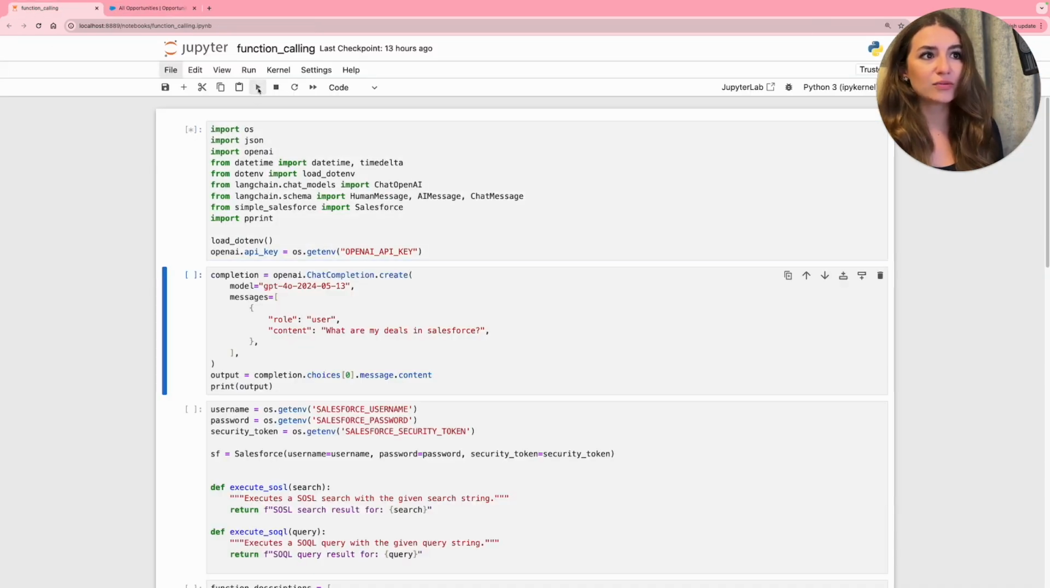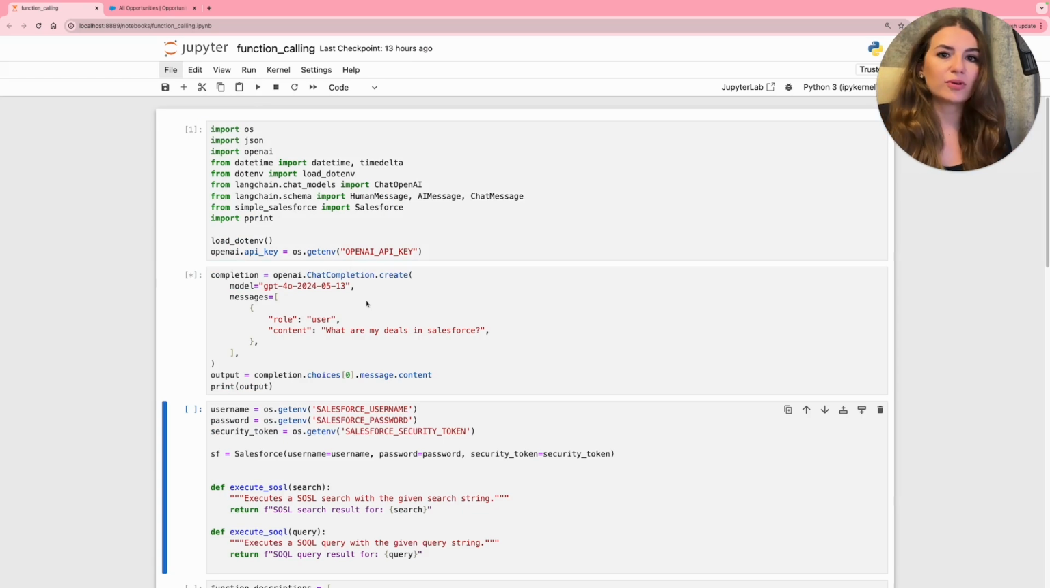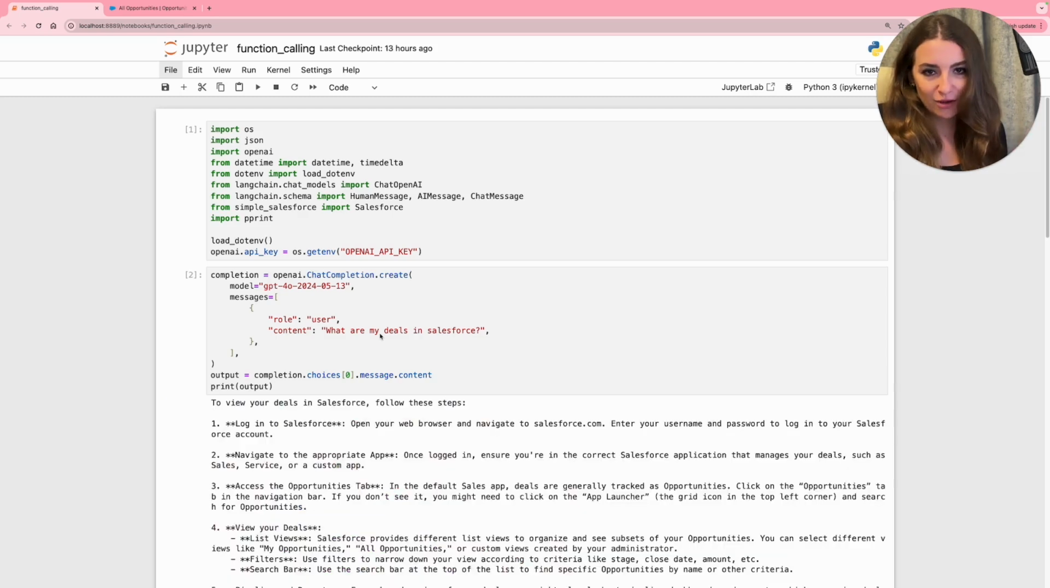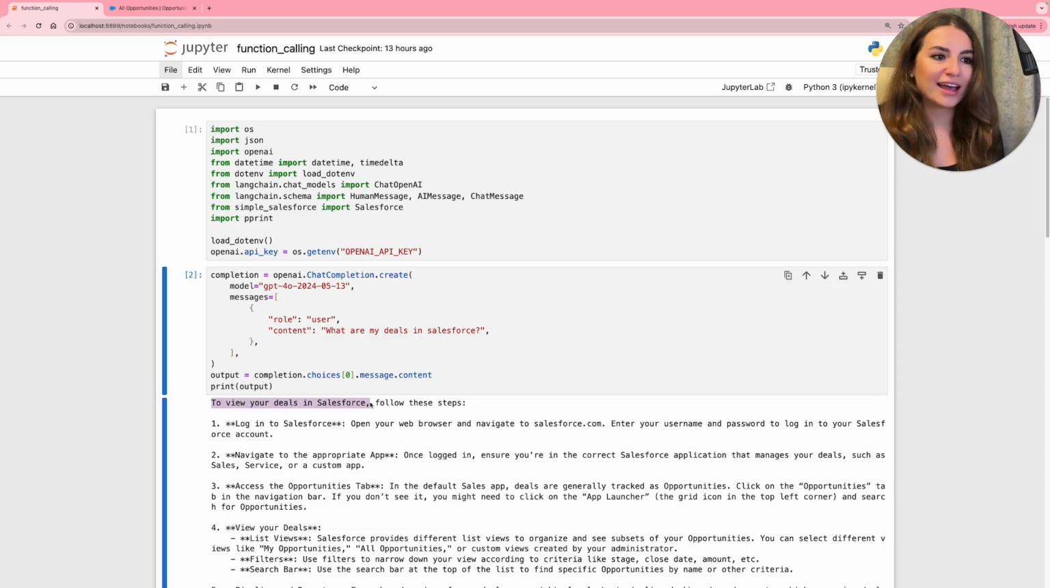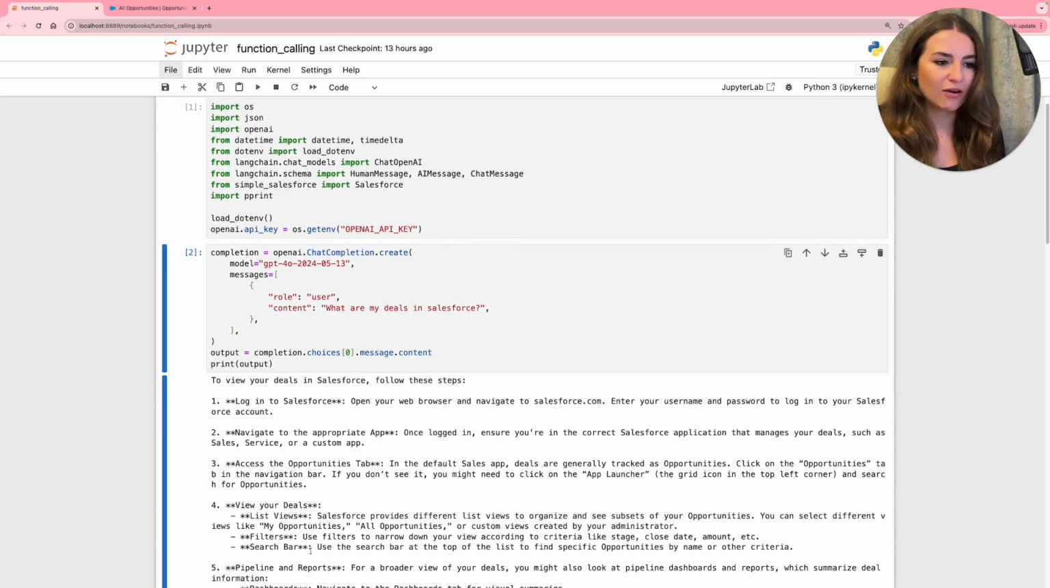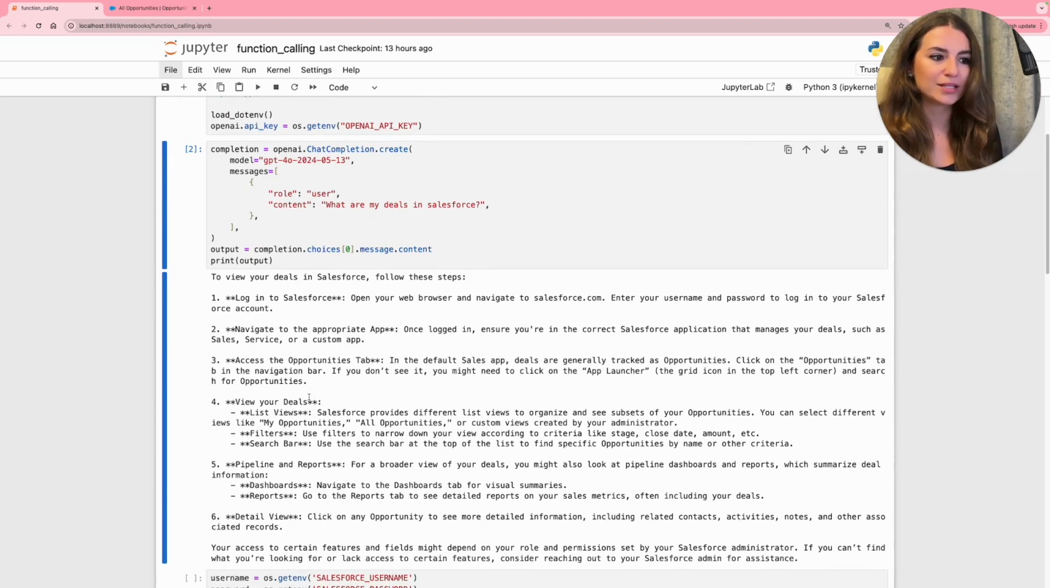Okay, so how does it work? I am working with the OpenAI API, and firstly, I am asking the question, what are my deals in Salesforce? OpenAI models are trained on a vast amount of data, but 100% it does not have access to the knowledge about my deals in my Salesforce platform. However, we are getting the information on how to access this information. To view your deals in Salesforce, you follow these steps. So the whole instruction on how to do it, but we would like to connect this data with our LLM.